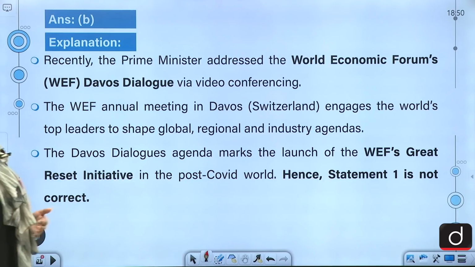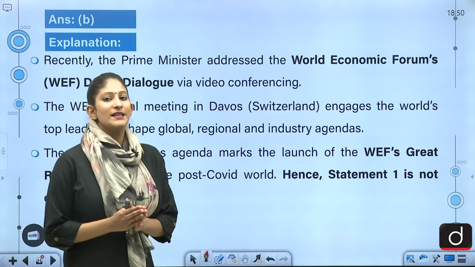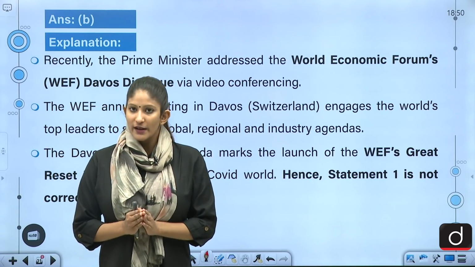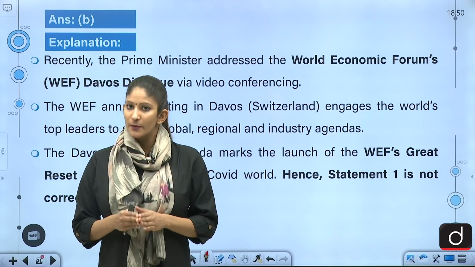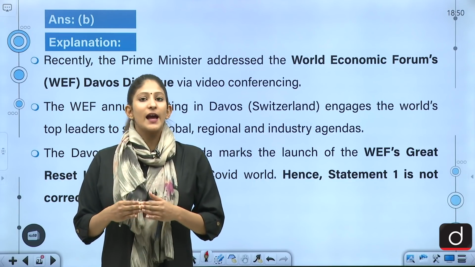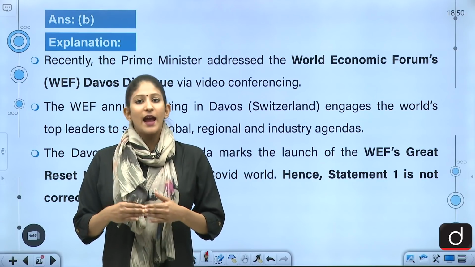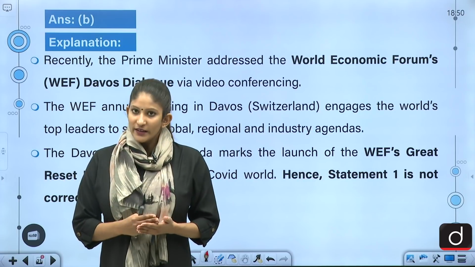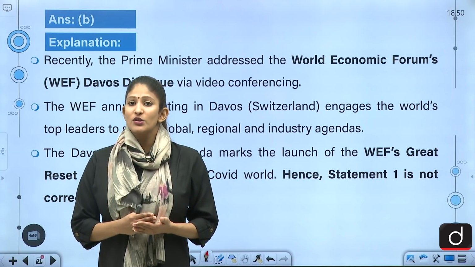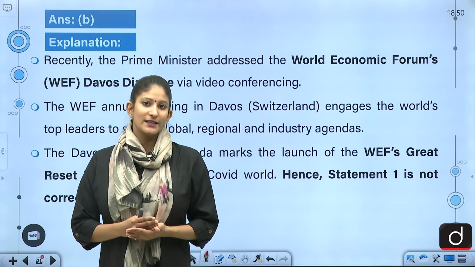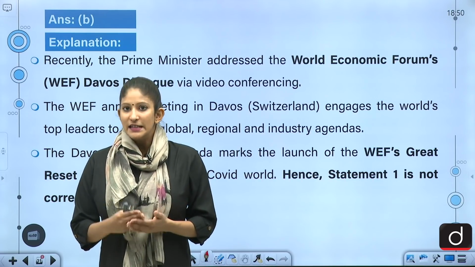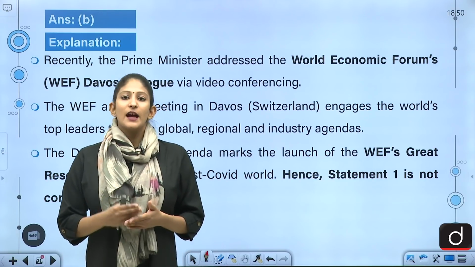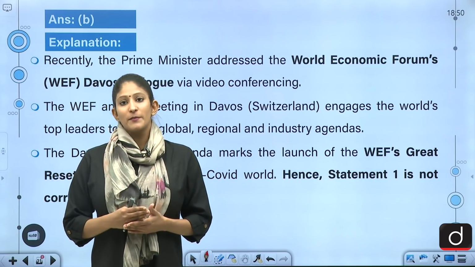So if we talk about a post-COVID world, what do we exactly need? We need coordination, cooperation, coherence and also an integrated approach in order to re-establish global trade, supply and demand chain that was distorted because of the COVID-19 pandemic, and before that because of the trade war existing between the United States and China. These need to end. These need to be reset. And that is why the Davos Dialogue right now is of great importance.